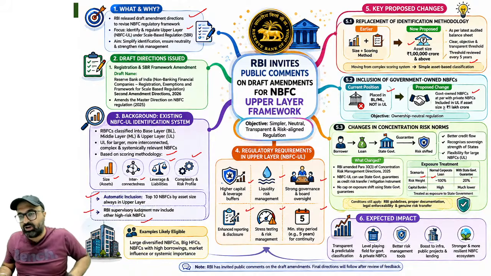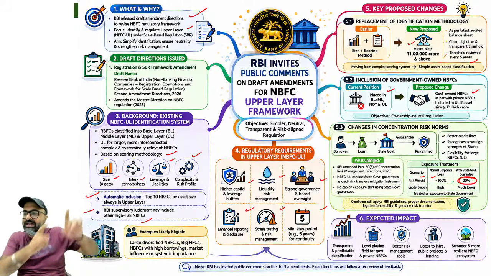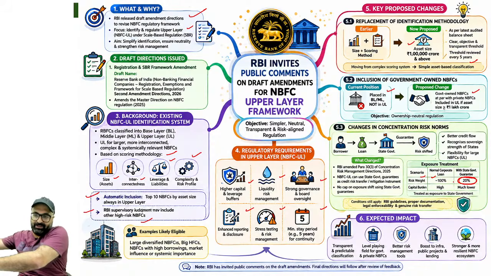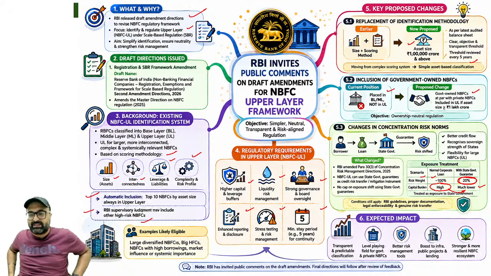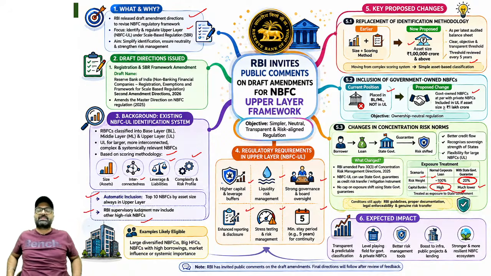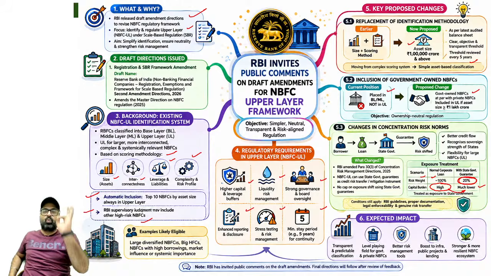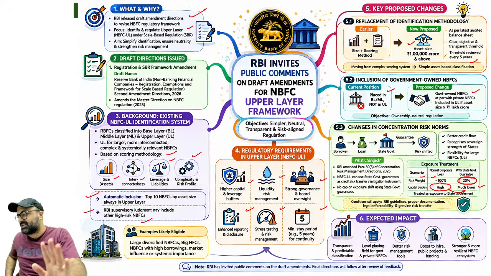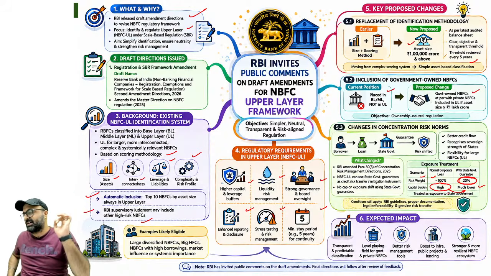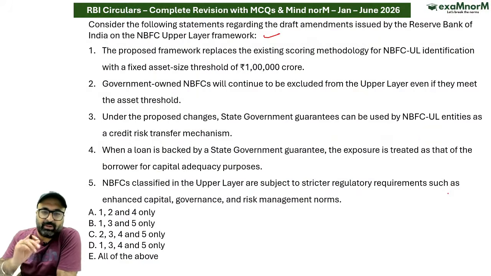But if that loan is guaranteed by the state government, then in that case its risk weight will decrease from 100 to 20%, because of which the reserves which are required will fall down. So if any loan is guaranteed by the state government, the risk associated with that asset will drop down to 20%, which was earlier 100%. This has been discussed. Is it clear? Done. Moving back to the question.